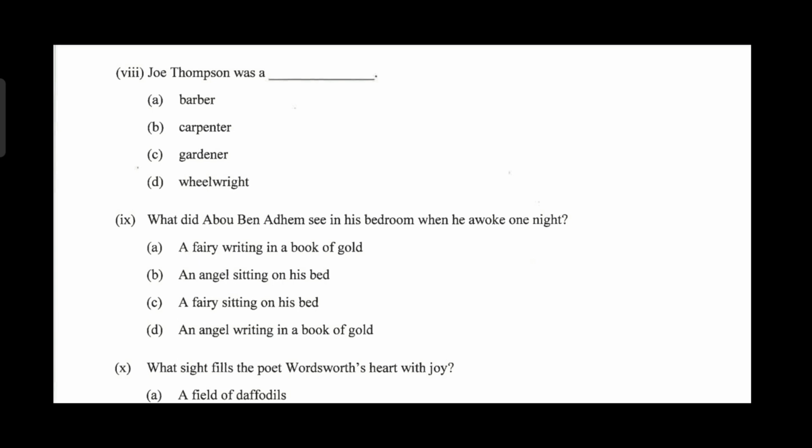Question 9. What did Abu Ben Adhem see in his bedroom when he woke one night? A fairy writing in a book of gold, an angel sitting on his bed, a fairy sitting on his bed, or an angel writing in a book of gold? The right answer is option D, an angel writing in a book of gold. An angel and not a fairy.